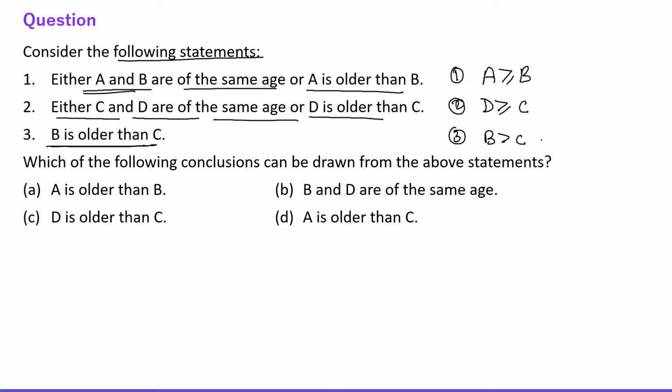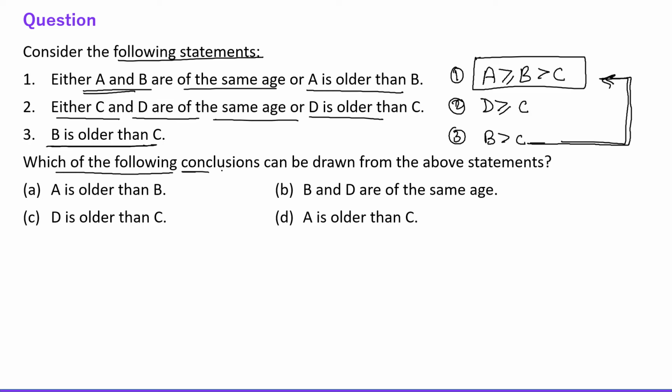Friends, we just combine third and first, right? So B is greater than C, right? Here they are saying B is greater than C, right? So we are getting this. Fine. Now C is less than or equal to D. Okay, fine. Now let's talk about the question.